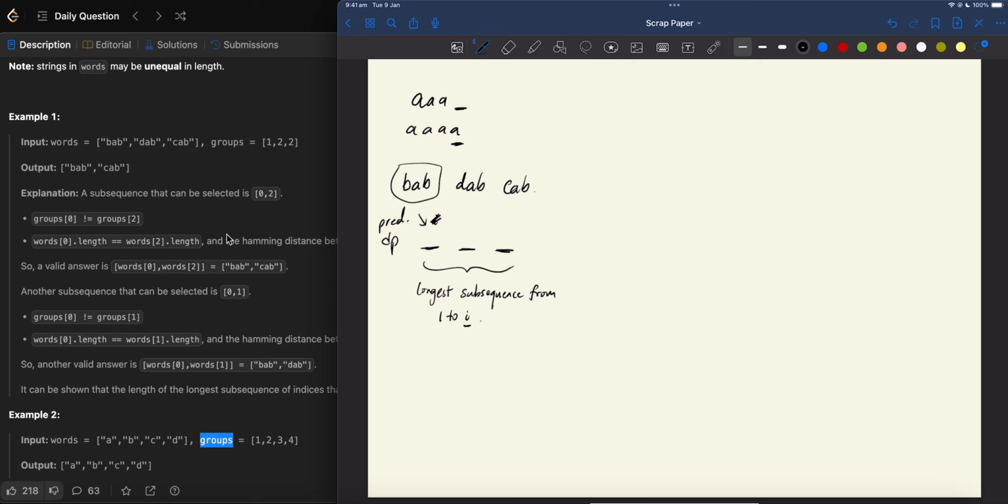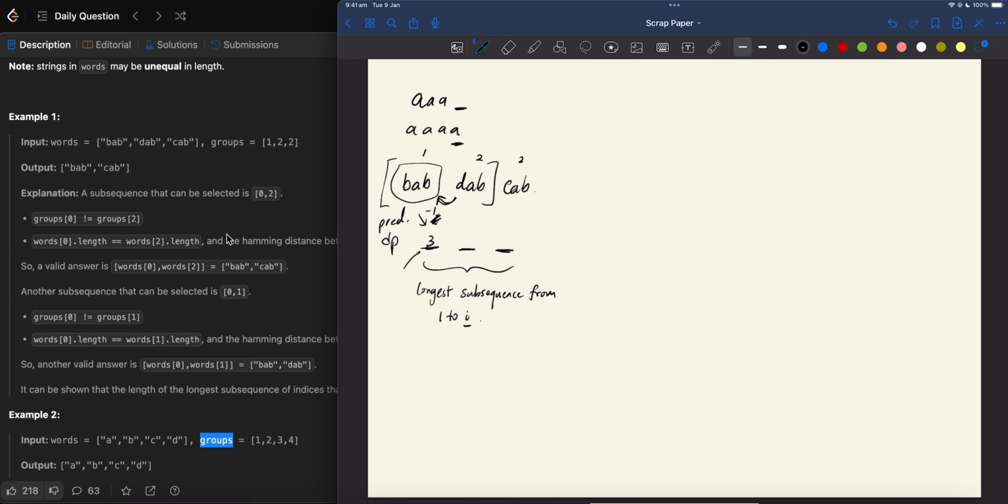You just pick itself, right? Well, you just pick BAB, so you have a length of 3, there is no predecessor, so we can just set it as -1. When we look at 2, that means we can use the first 2 words now. Well, we have to look at which ones we can link it back to. So like DAB and BAB, they have a Hamming distance of 1, and also they have different groups, right? If you remember, the groups are 1, 2, and 2. So yeah, therefore we can link it back to that, and then we can find the maximum.